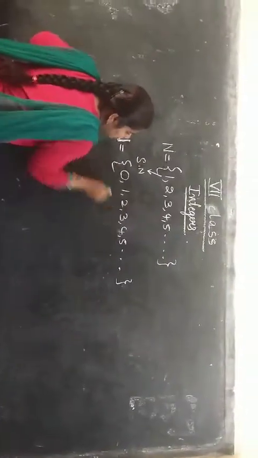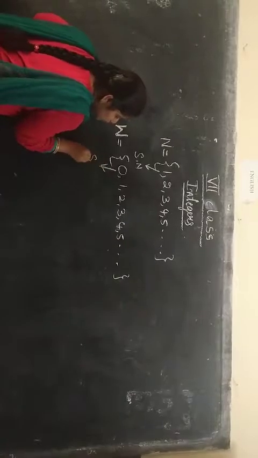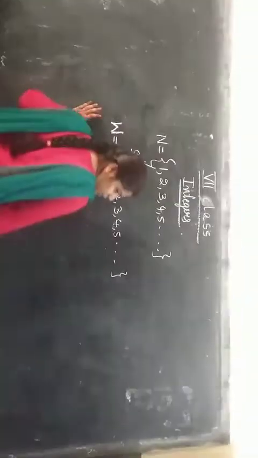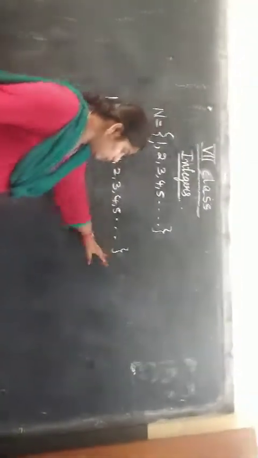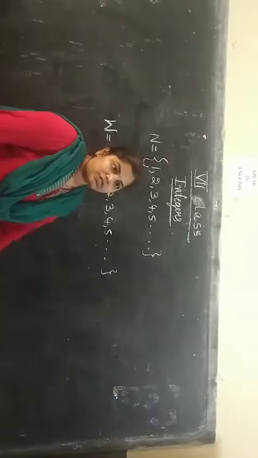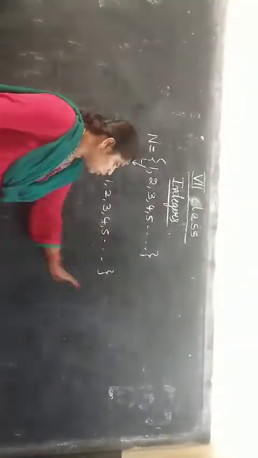In these whole numbers, what is the smallest whole number? The smallest whole number is 0, and the largest number you can't define because it will not stop. It will keep going on. So many larger numbers are there, so we don't know what the largest number is. It is not defined.